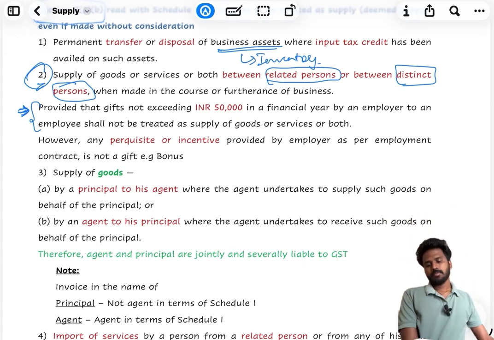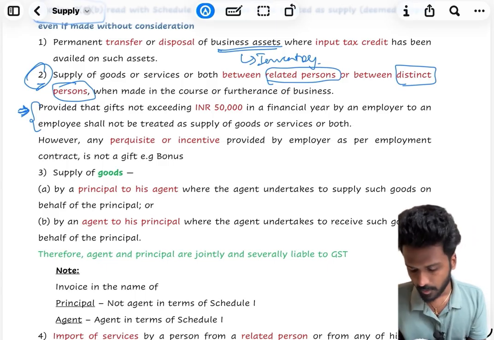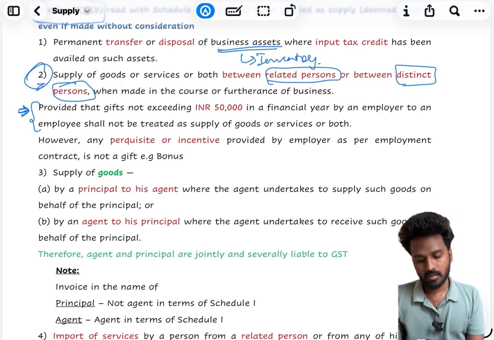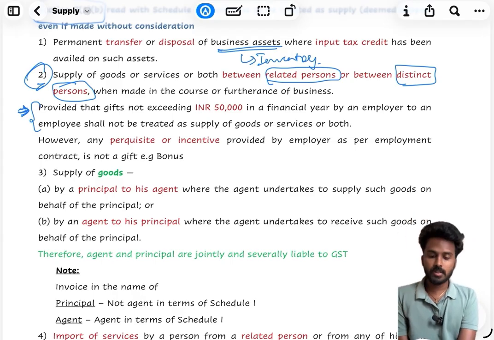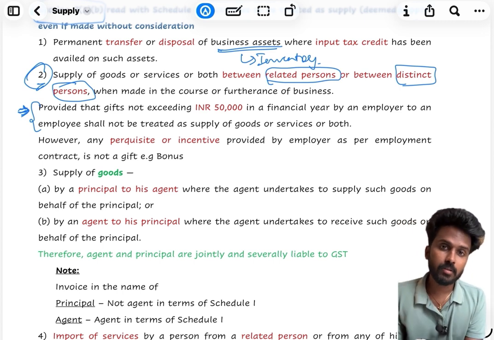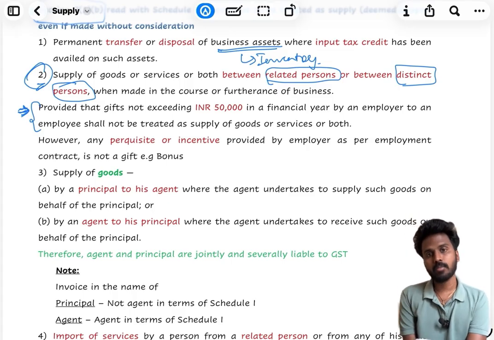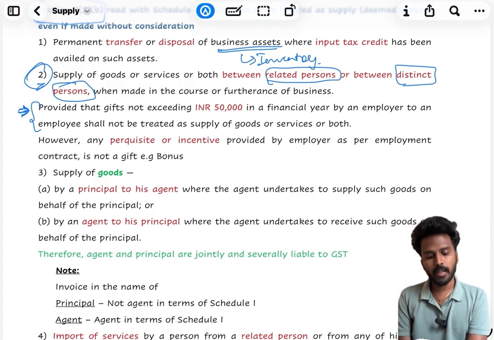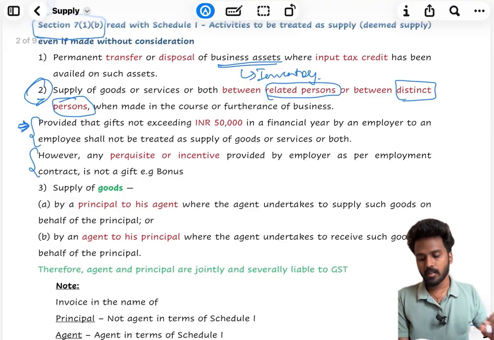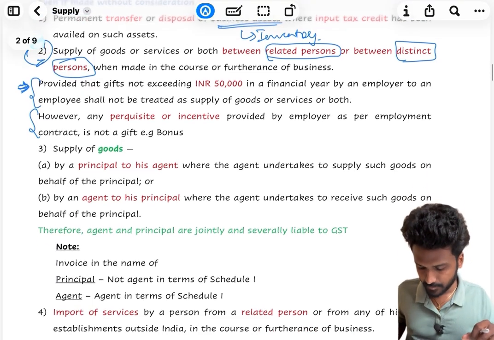However, the perquisite or incentive provided by an employer as per the employment contract is not a gift. Whatever comes within the employer-employee contract, for example, a perquisite of cab dropping from my company, or an incentive bonus from my employer, is not treated as a gift. Anyway, gifts less than 50,000 received from an employer shall not be treated as supply.